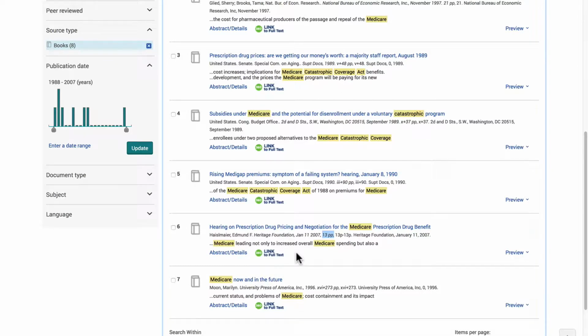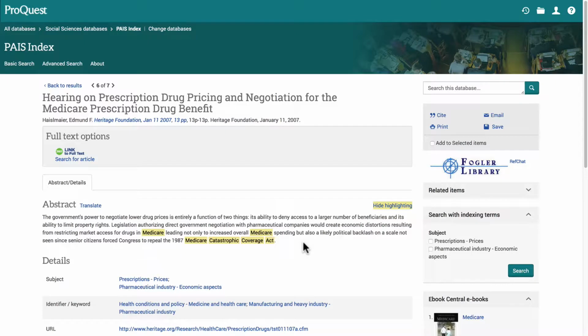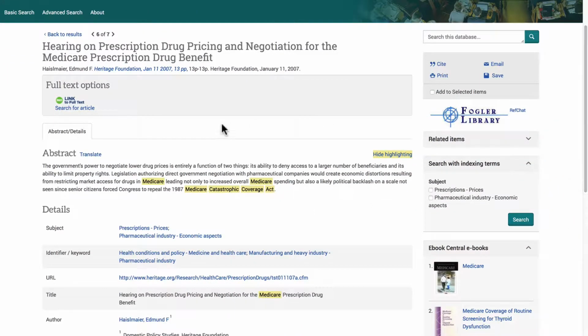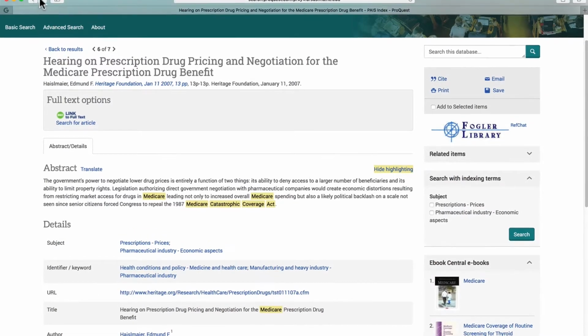Right? Before I do anything else, I'm going to click on the title of the report, and I'm going to scroll down just a little bit. Many of these reports from nonprofit organizations actually provide access in the details section under the URL, and that's indeed the case. If I click on this link, it will take me out to the Heritage Foundation's website where they have this PDF freely available. So that's an important thing to remember. Going back to our list.